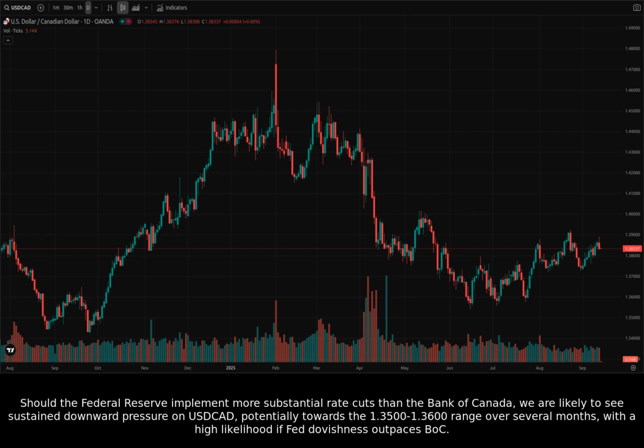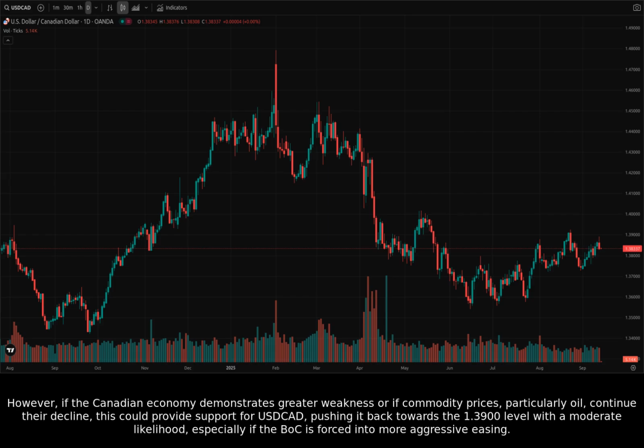However, if the Canadian economy demonstrates greater weakness, or if commodity prices, particularly oil, continue their decline, this could provide support for USDCAD, pushing it back towards the 1.3900 level with a moderate likelihood, especially if the BOC is forced into more aggressive easing.